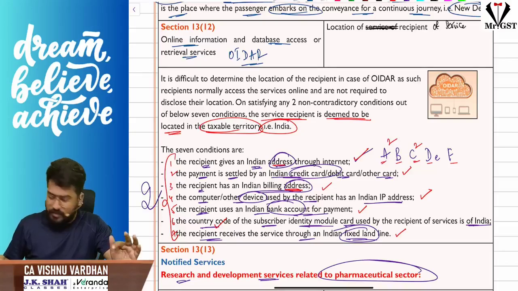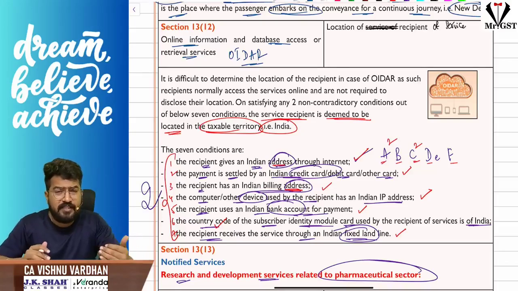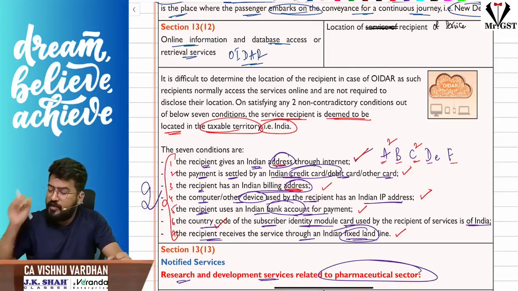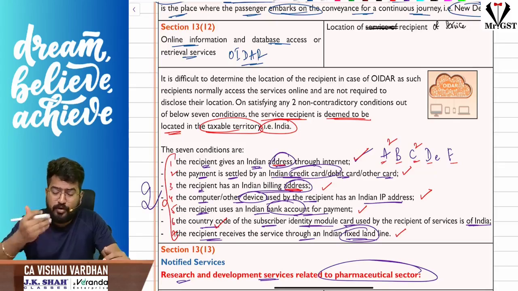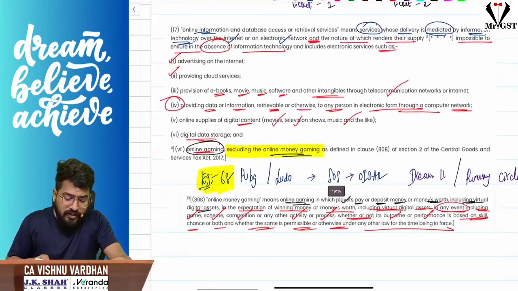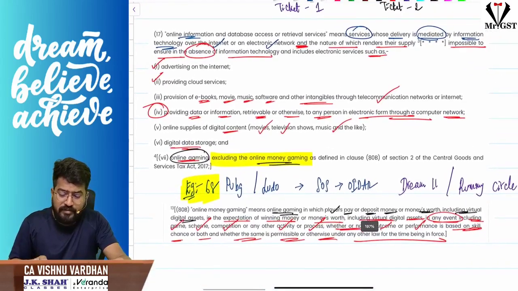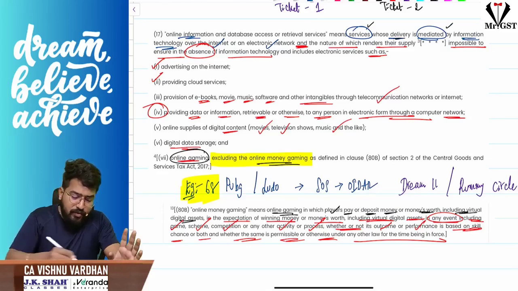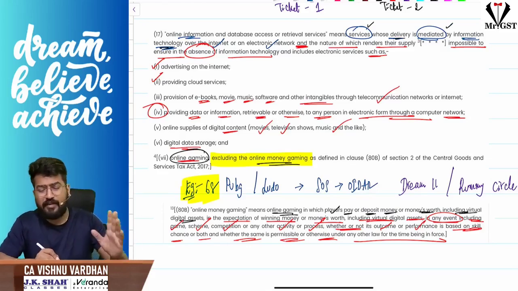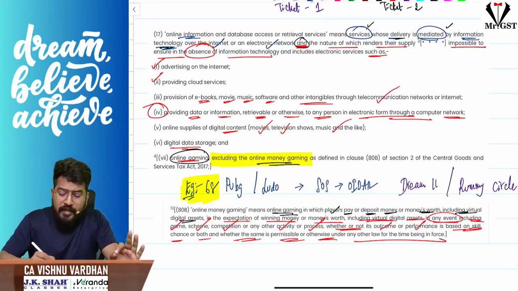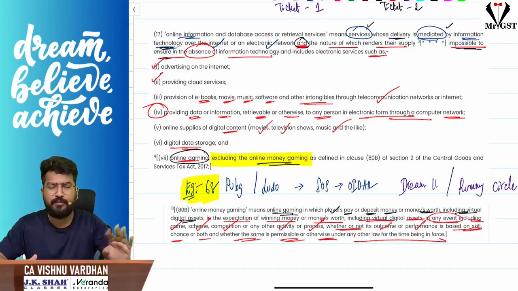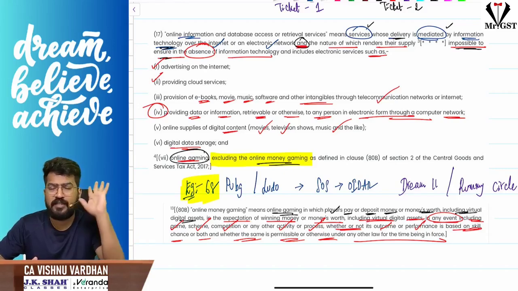So the next one is 13 subsection 12, OIDR services. In case of OIDR services, what is the place of supply? The place of supply will be the location of recipient of service. First, before going to the place of supply, sir, what do you mean by OIDR services? Sir, the definition says online information and database access or retrieval services means services whose delivery is mediated through information technology over the internet or any electronic platform, and it becomes impossible to deliver that without information technology. So simple. This is mediated through information technology, impossible without information technology. Then this is called OIDR service.